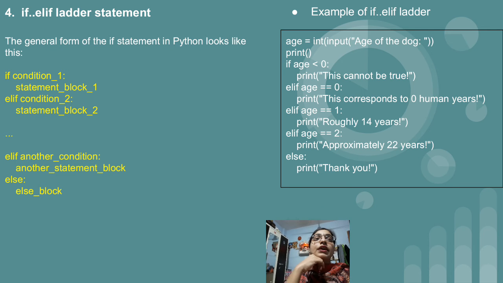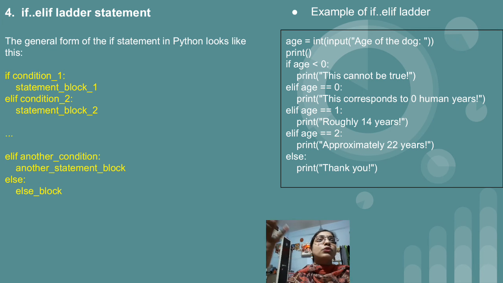We have taken input from the user, the age of the dog. So if the age of the dog is less than 0, okay, then this cannot be true, because nobody has 0 as age. There should be 1 day, right? 0 is not at all related to anything.